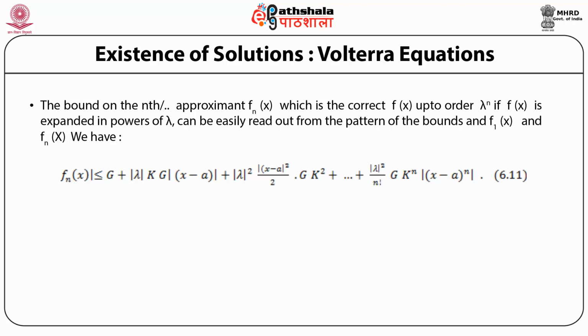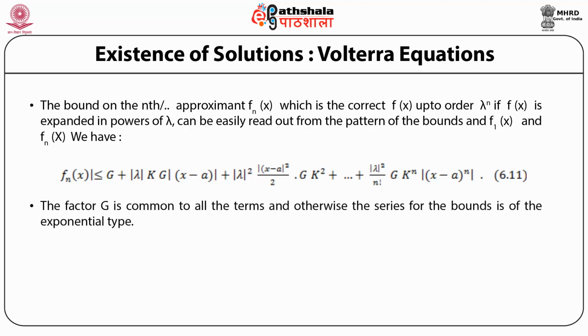We can then see that by inspection from the bounds obtained on f1 and f2, the bound on the general term, the nth term fn(x), can be written as: the mod of fn(x) is less than or equal to the number g plus the mod of lambda into the number k into the number g into mod of x minus a, plus lambda squared into mod of (x minus a) whole squared by 2 into the number g into the number k squared, and so on and so forth, till we reach the nth term, which will be mod of lambda to the power n divided by n factorial multiplied by the number g multiplied by the number k to the power n multiplied by the mod of x minus a to the power n.